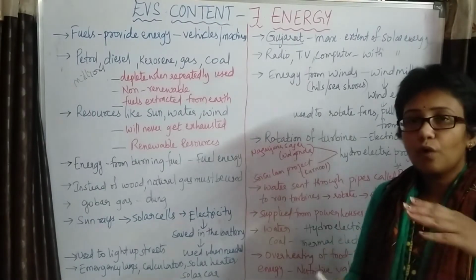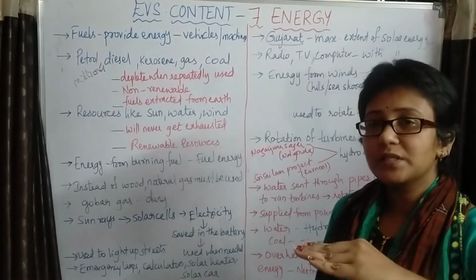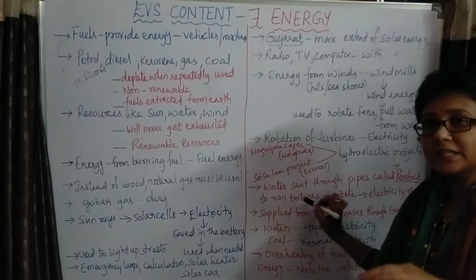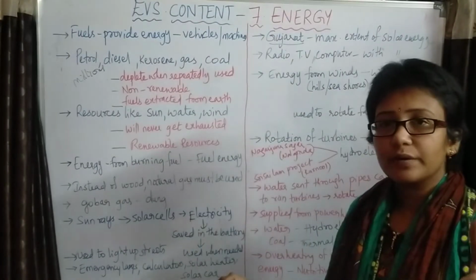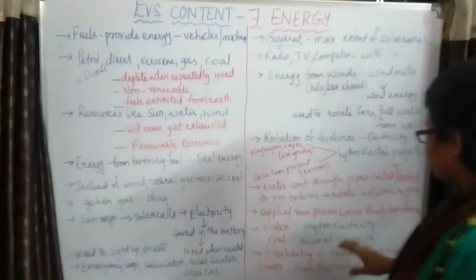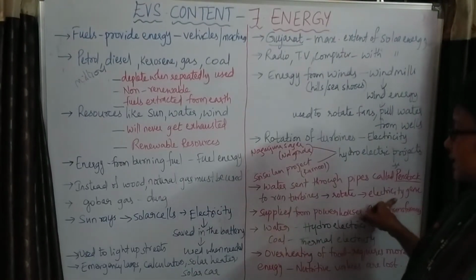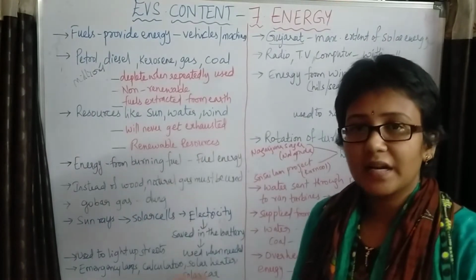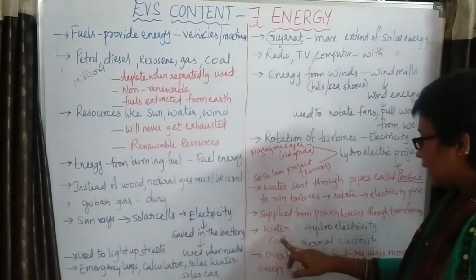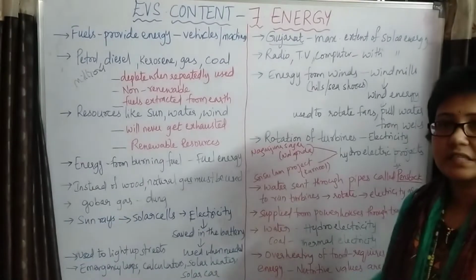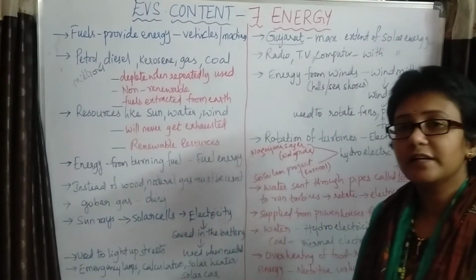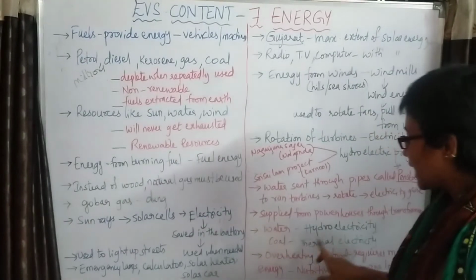When water is sent through the penstocks to run the turbines, the turbines rotate, and when they rotate, electricity is generated. This electricity is supplied from the powerhouses through the transformers. If electricity is generated with the help of water, we call it hydroelectricity.